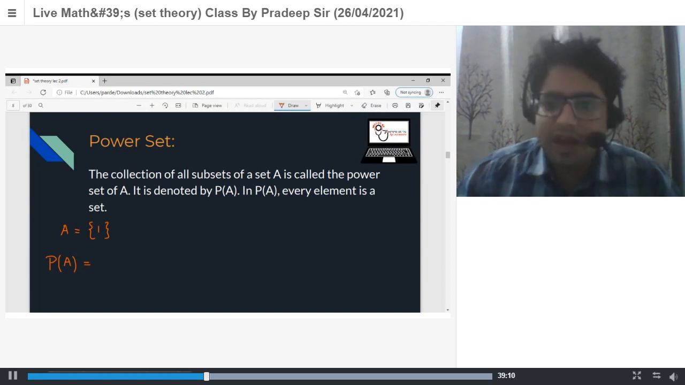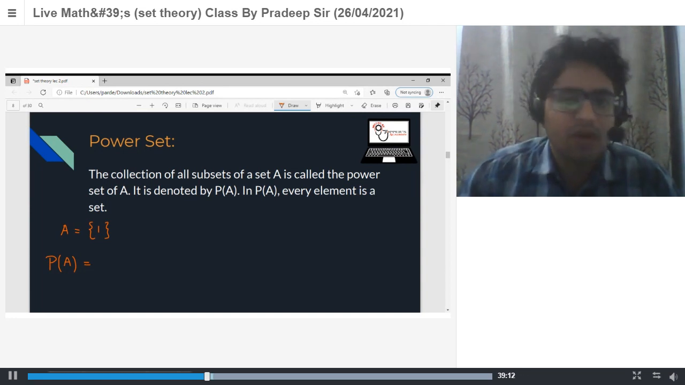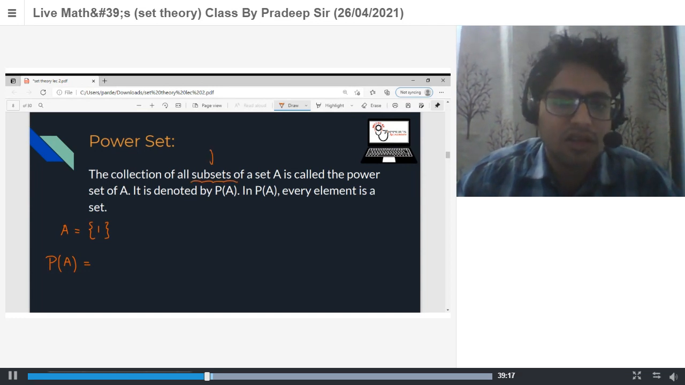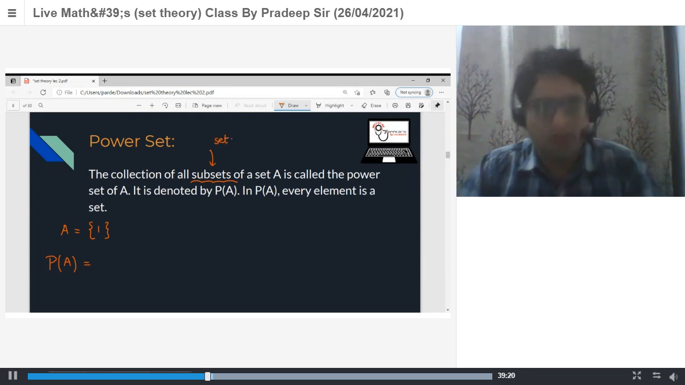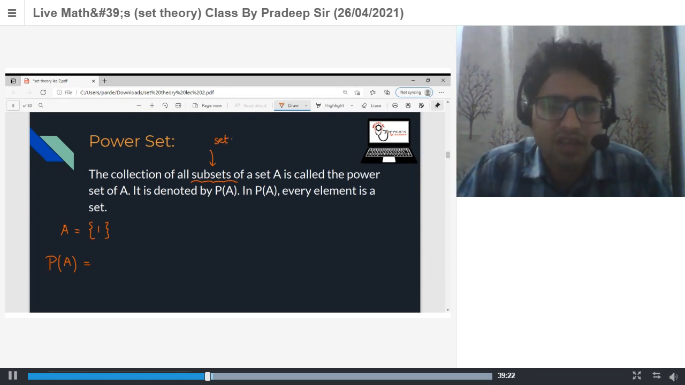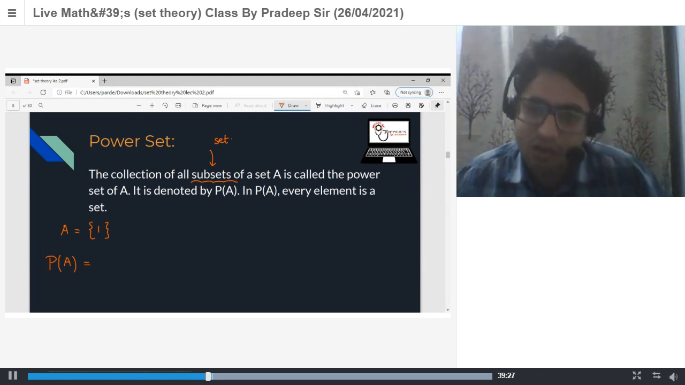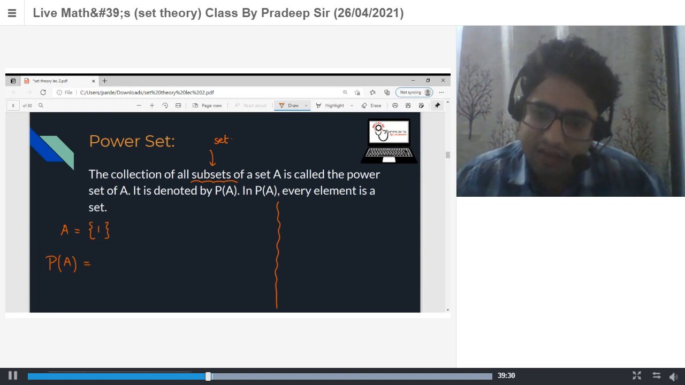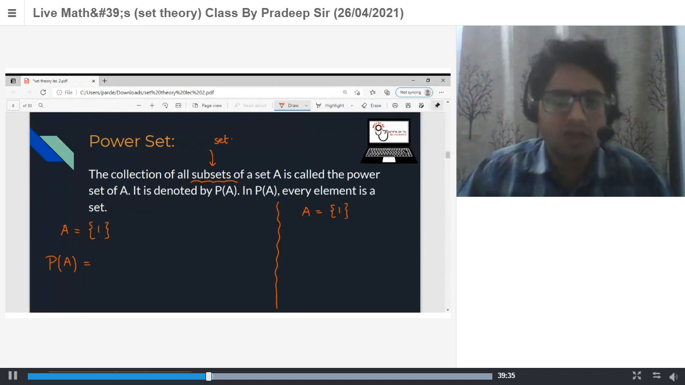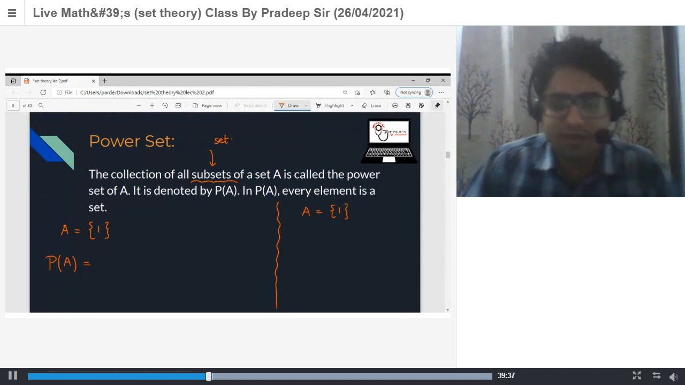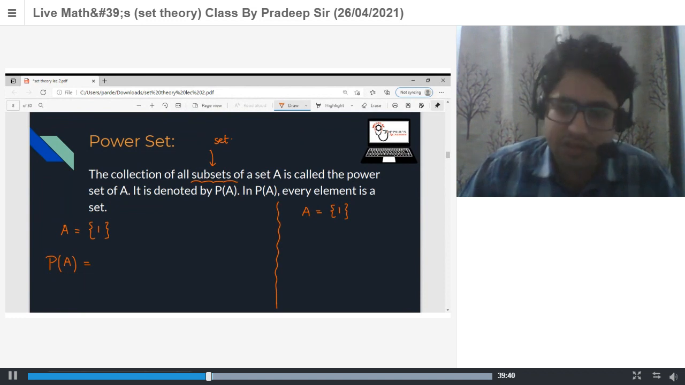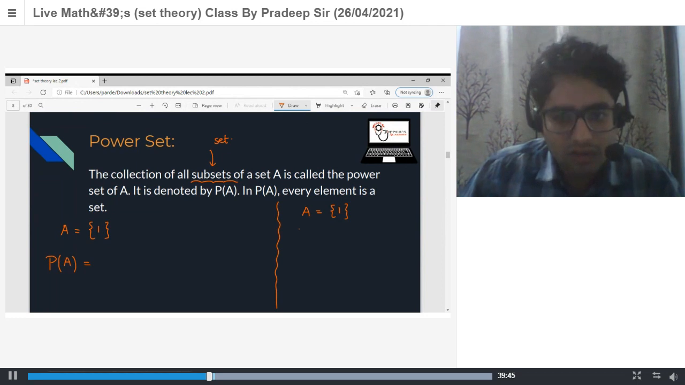Every element of this is a set, because this is a collection of all subsets, and subsets are sets. Sir, can you repeat it again? Okay. Power set is the collection of all subsets. For example, let's say you have a set A which contains only a single element. First of all, tell me what are the subsets of A? All subsets. Sir, phi, the empty set.